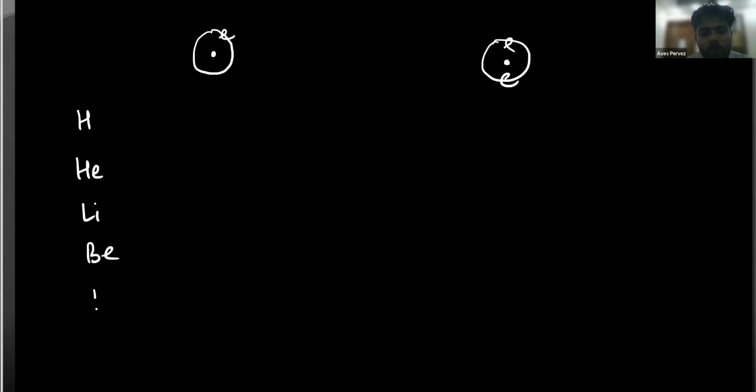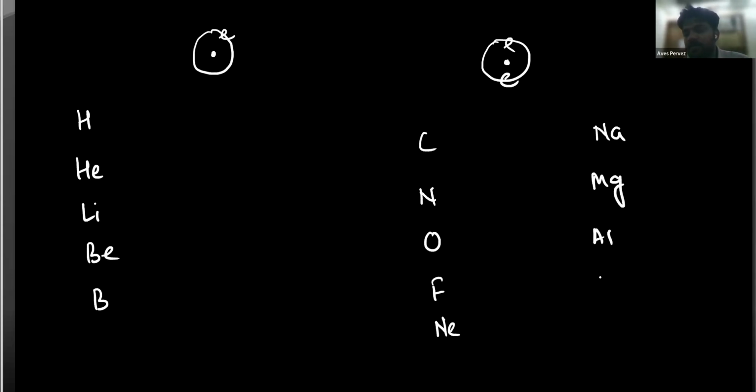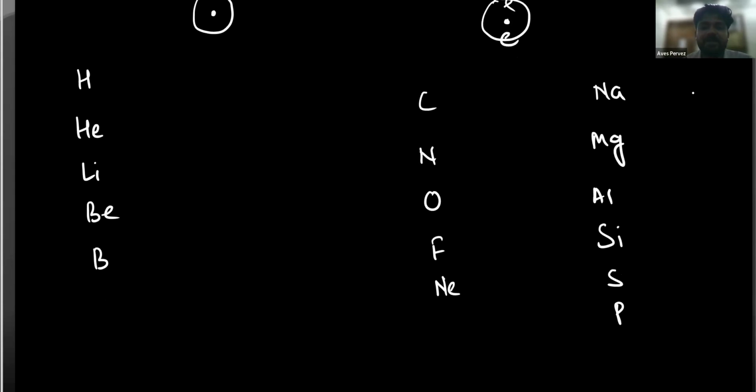Now I'm saying that except hydrogen that is going to have 1 electron, and helium that is going to have 2 electrons, other elements, for example, if I'm writing here hydrogen, helium, lithium, beryllium, boron, then carbon, then nitrogen, oxygen, fluorine, then neon, then sodium, magnesium, then aluminium, then silicon, then sulfur, phosphorus.